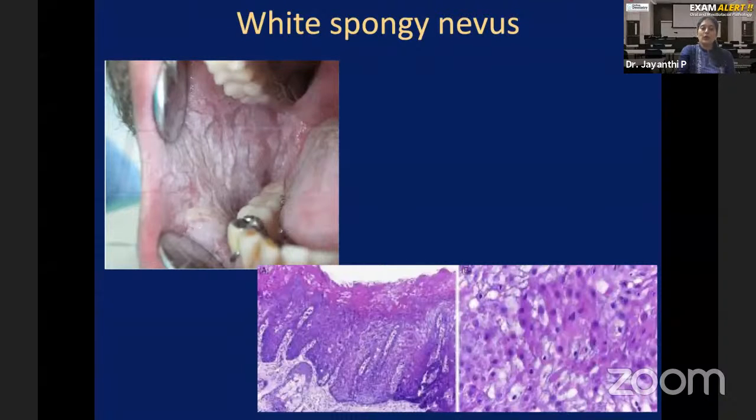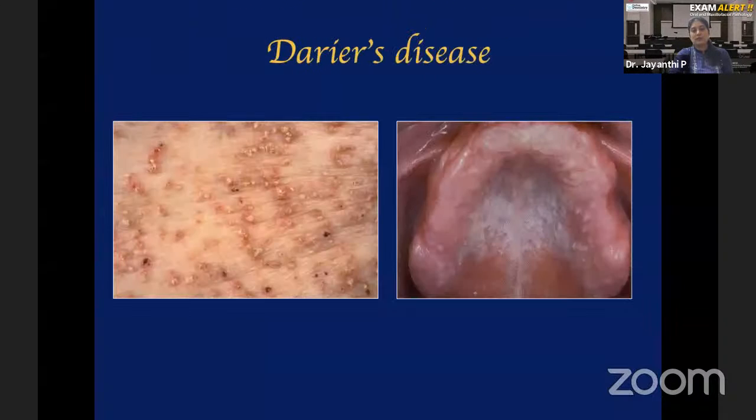Histopathologically, when you do an eosin and hematoxylin stain, keratin will always appear pink in color. So within the cell cytoplasm, you see pink areas that represent the abnormal keratin here. Okay, that's the second disease, white spongy nevus.